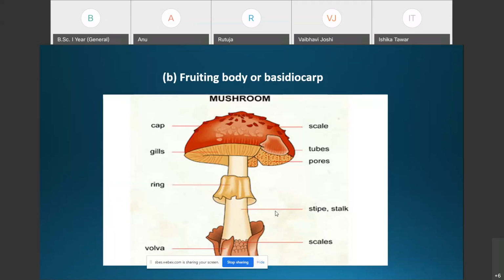The umbrella like pileus, or cap region, is about 5 to 12 centimeters in diameter. It is present at the distal end of the stipe.